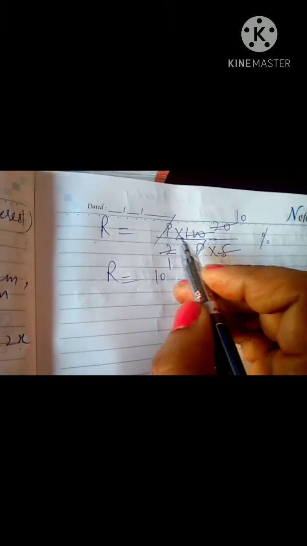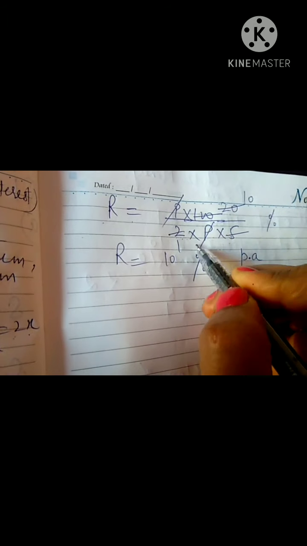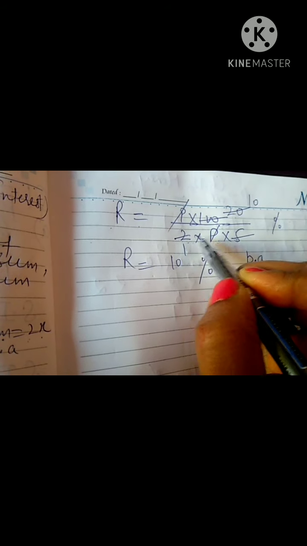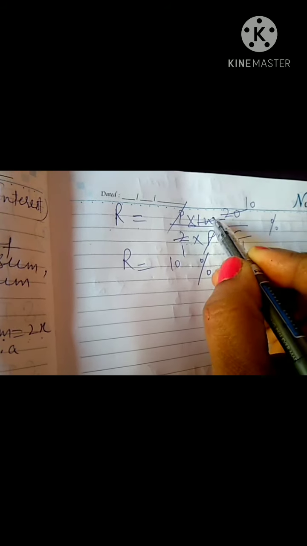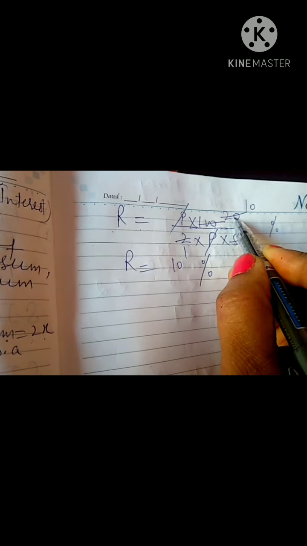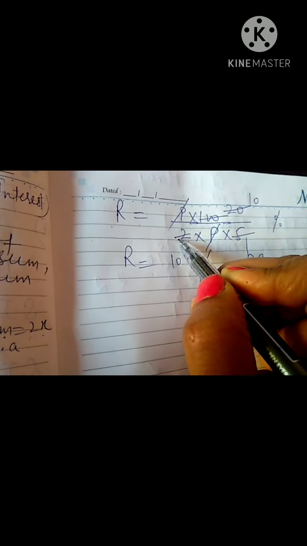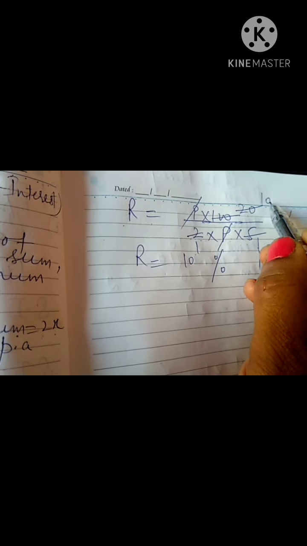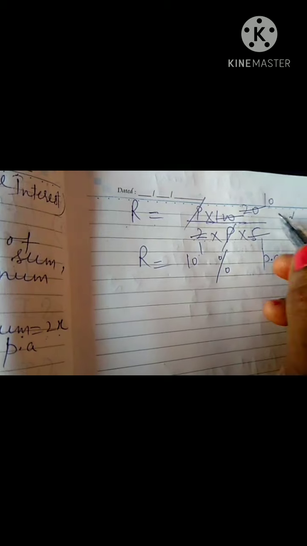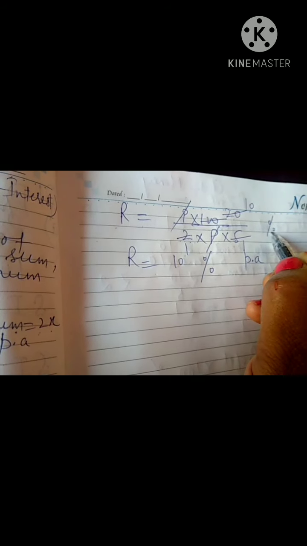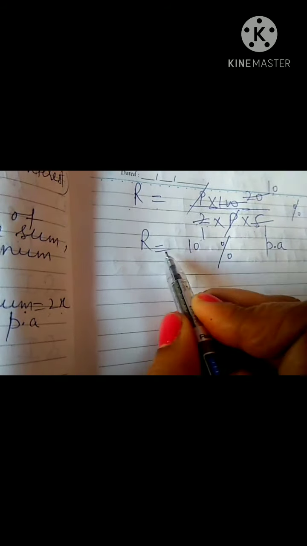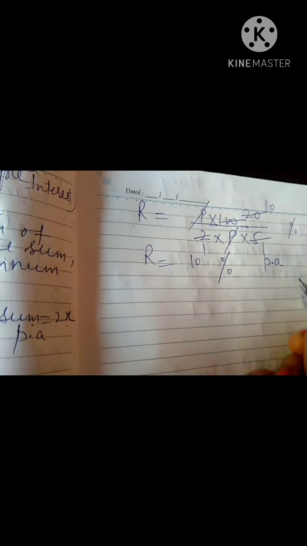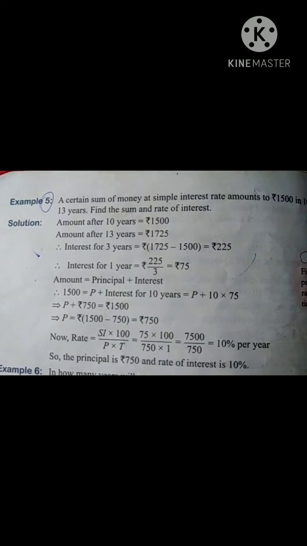After simplification, simplify P with P. Then 5 ones are 5, 5 twos are 10, and 5 zeros are 0, means 5 twenties are 100. Then simplify 2 and 20, 2 tens are 20. So you are left with 10%. So the rate of interest will be 10% per annum.